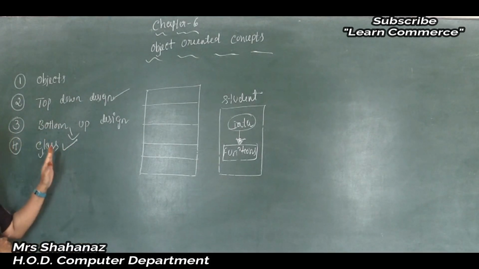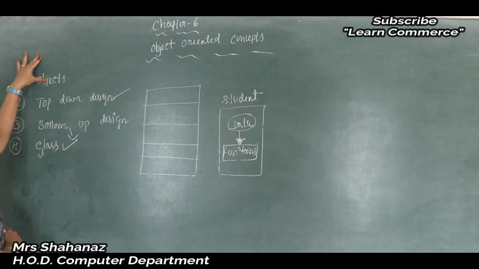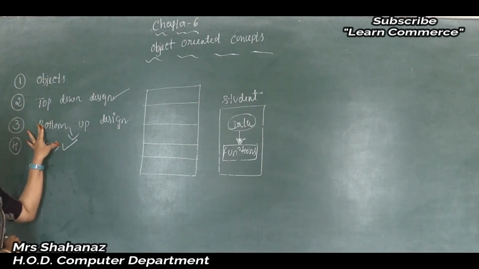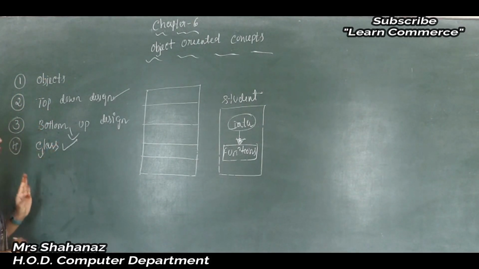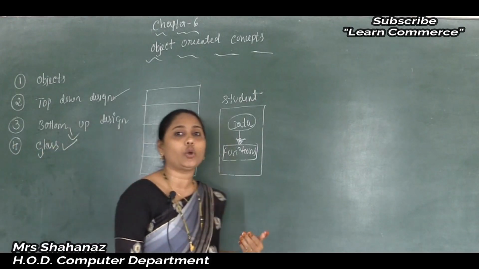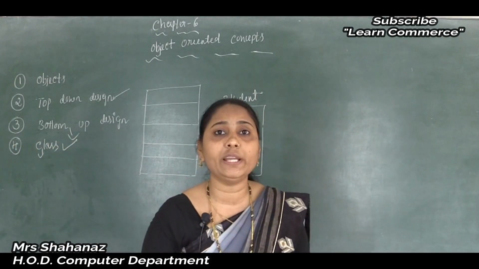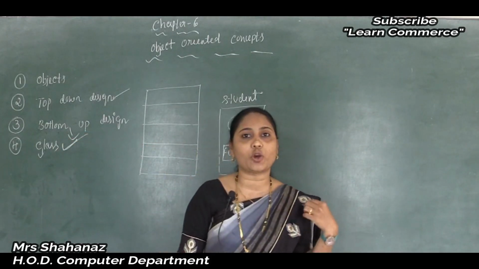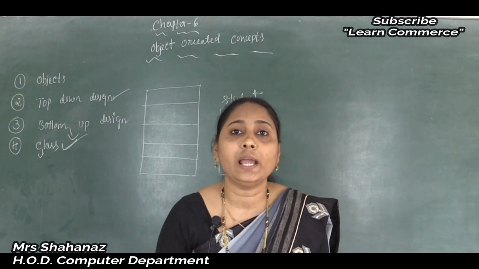So we know that in this class we completed some important concepts about the object, the top down design concept, the bottom up design concept, and also when you are going to solve an OOPS program, we need to use one more concept. The concept is the most important concept of OOP, that is called the class.